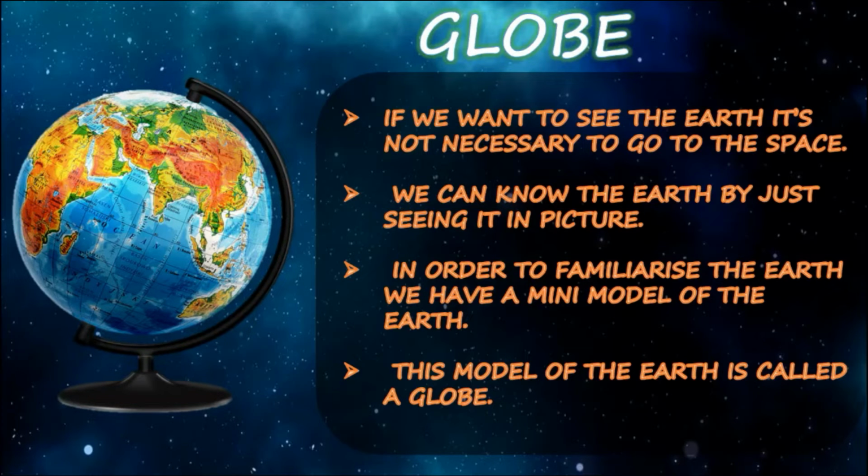In order to become familiar with the earth, we have a mini model of the earth. The mini model is called what? Globe. In the globe we can see many places. What are the places? Yes, landforms, rivers, and everything will be seen clearly. Earth and globe are similar, understand? Yes.